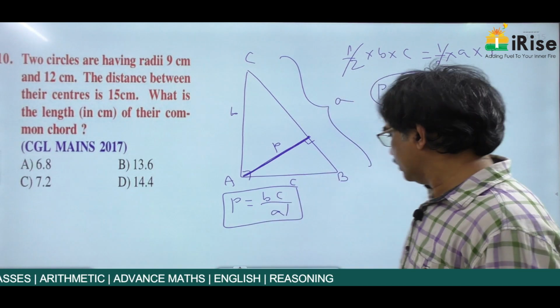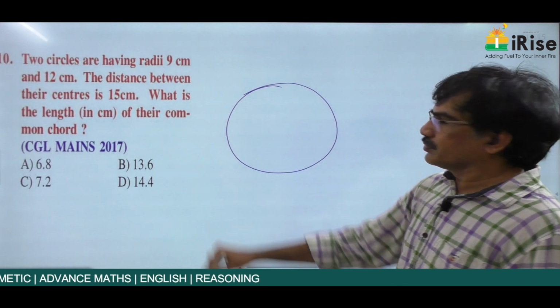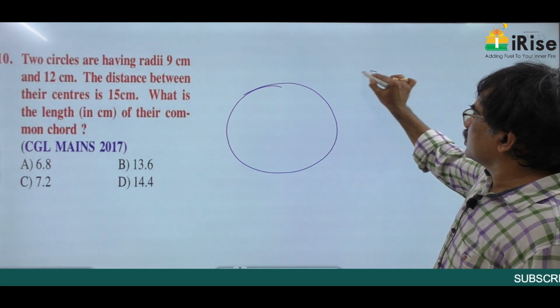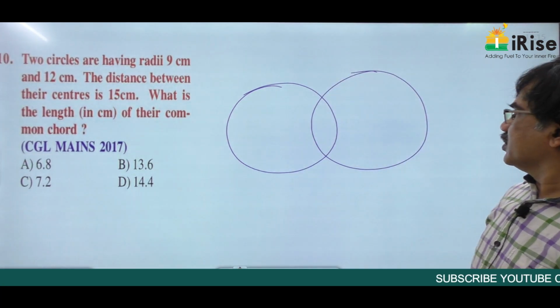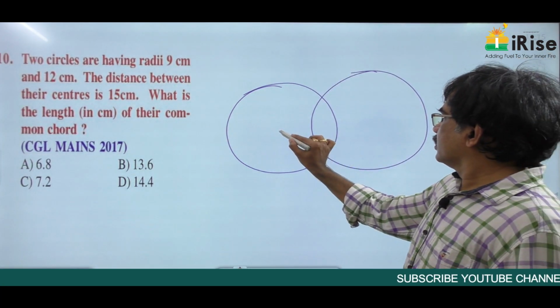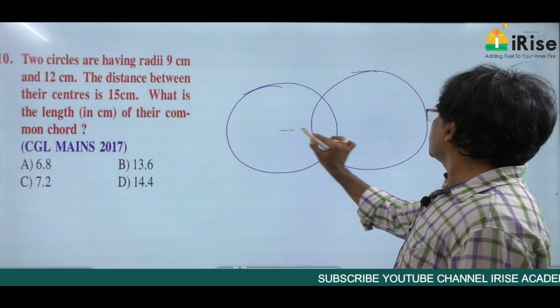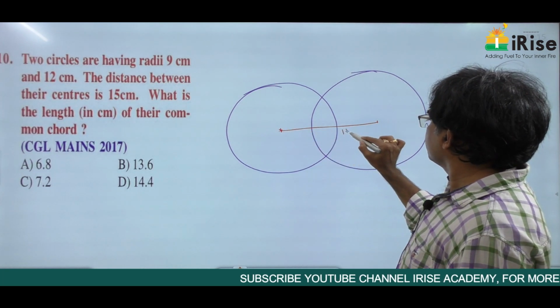See carefully. This is a circle of 9 centimeters. This is one more circle of radius 12 centimeters. The distance between the centers is equal to 15 centimeters.